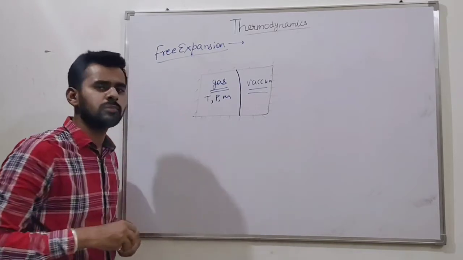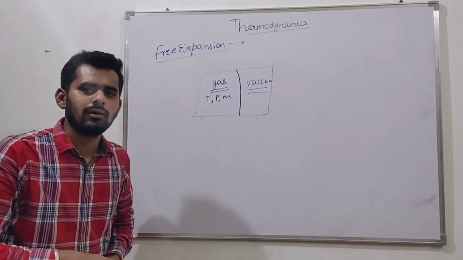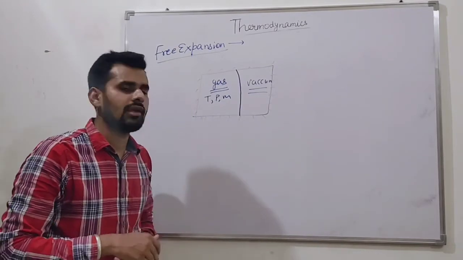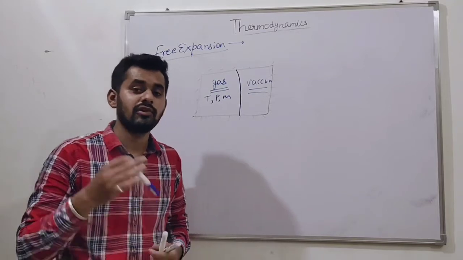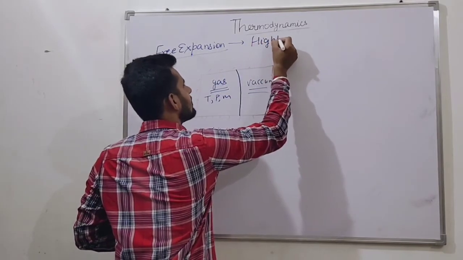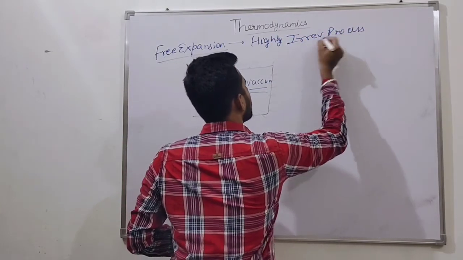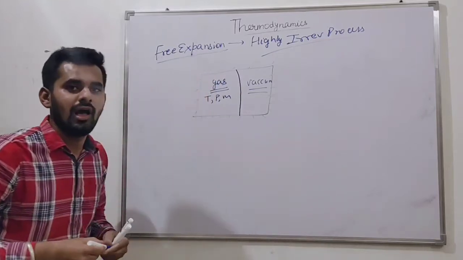Can you say what is the behavior of this process? Is it a reversible or irreversible process? Friends, it is a highly irreversible process.